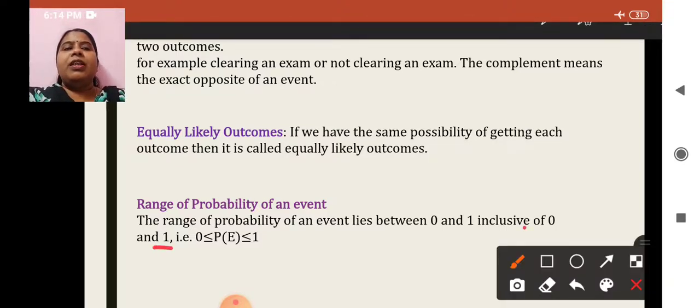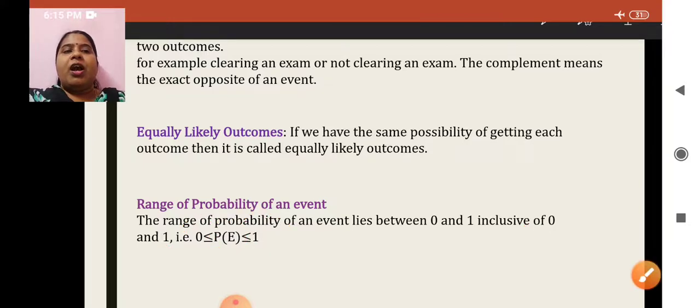That is the reason it is told here that probability of an event is greater than or equal to 0, and it is less than or equal to 1. It can be 0, it can be 1, but it cannot be less than 0, it cannot be more than 1. Okay, it will lie in that particular range. I hope all these important conditions and definitions you have understood, right?